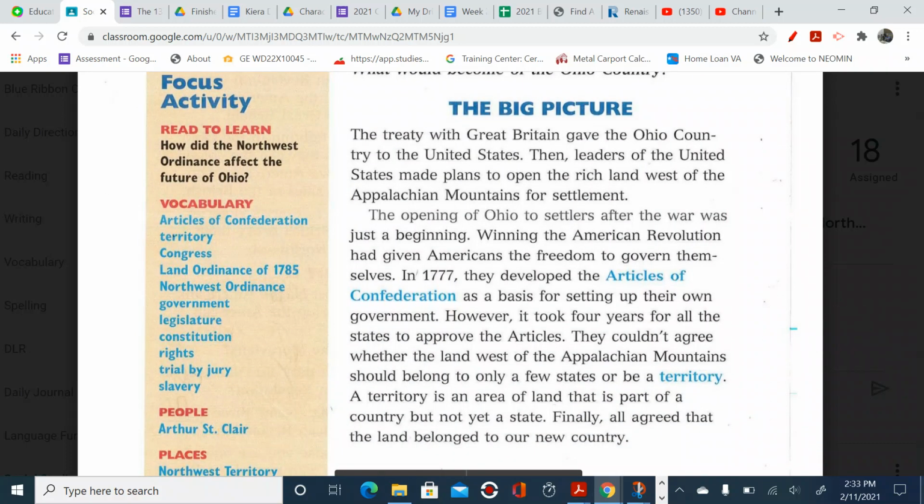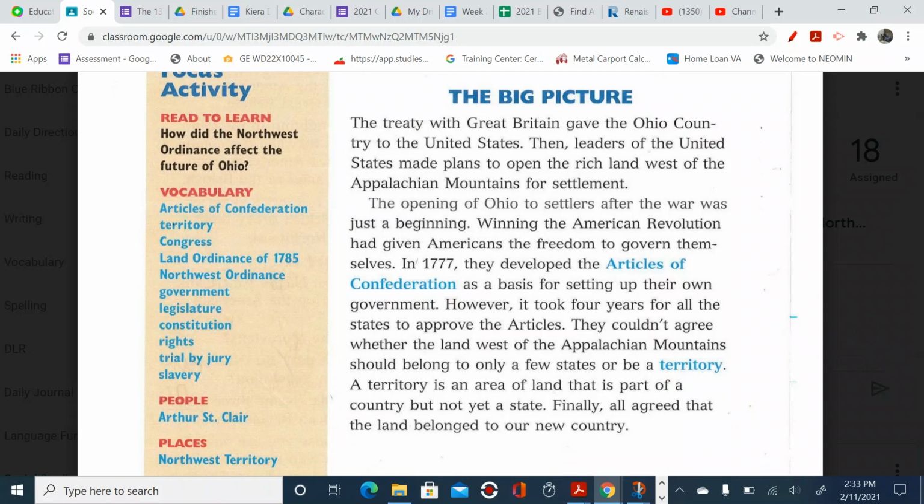The big picture. The treaty with Great Britain gave the Ohio country to the United States. Then, leaders of the United States made plans to open the rich land west of the Appalachian Mountains for settlement. Remember, that was one of the things that the colonists didn't like that the British were doing to them. They said, you guys can't go across the Appalachian Mountains into that new land. So once the revolution was over, they were like, yeah, it's our land now. We're going to go.